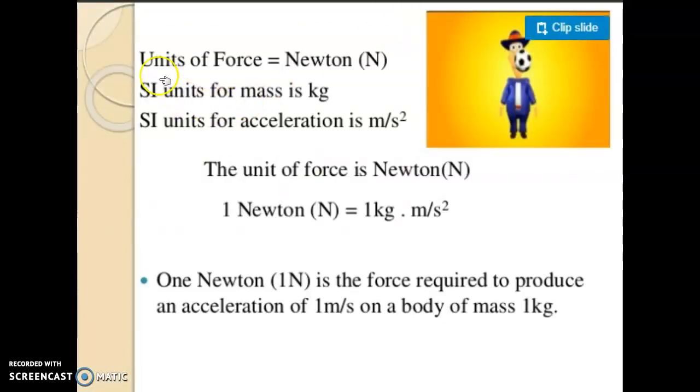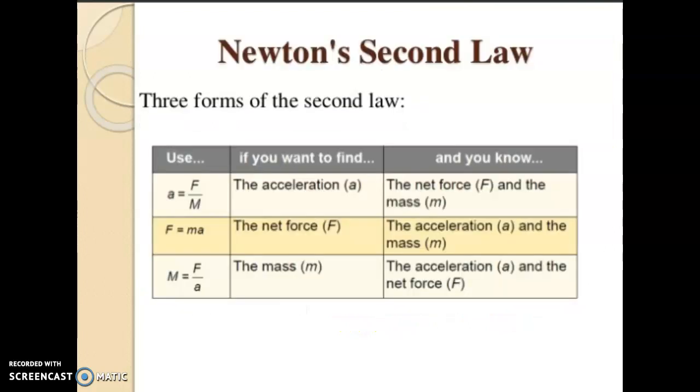The unit of force, you already know, is the Newton, the SI unit of mass is the kg, and that for acceleration is meter per second square. So what does 1 Newton mean? 1 Newton is the force required to produce an acceleration of 1 meter per second square on a body of 1 kg.